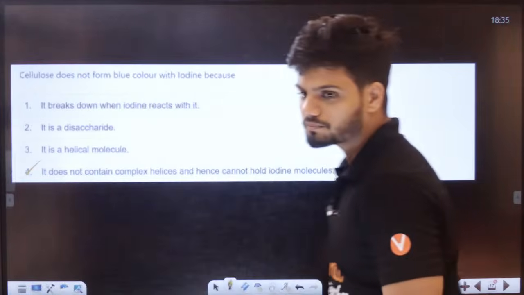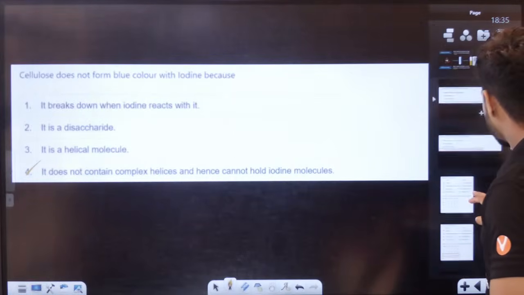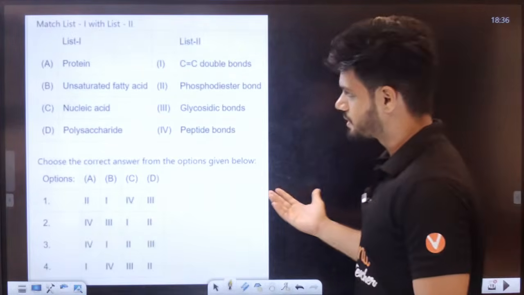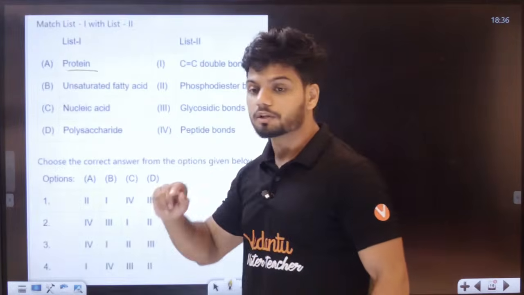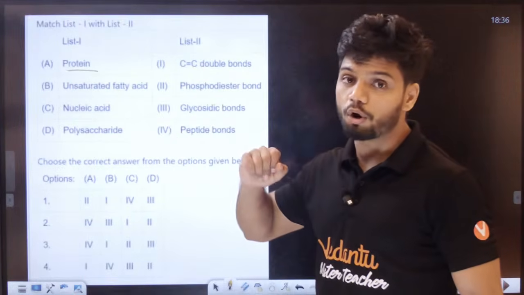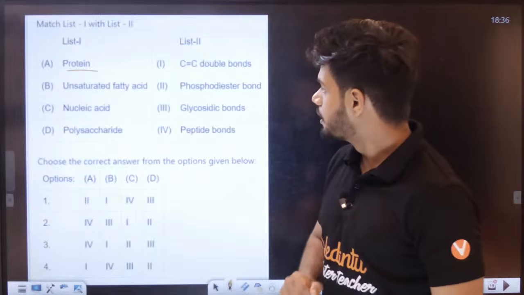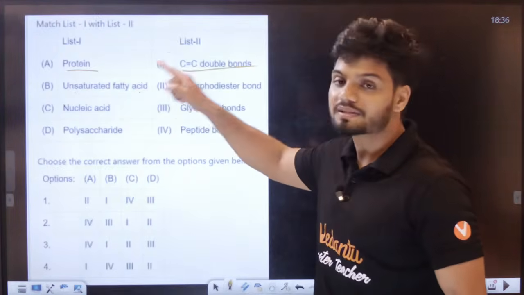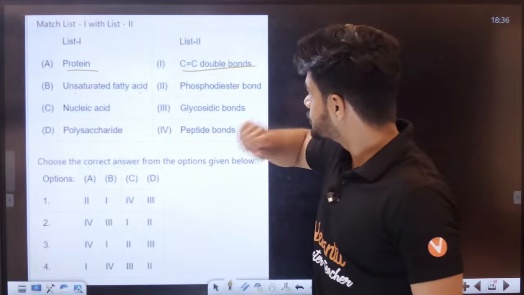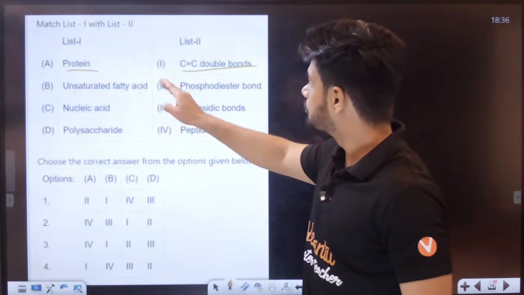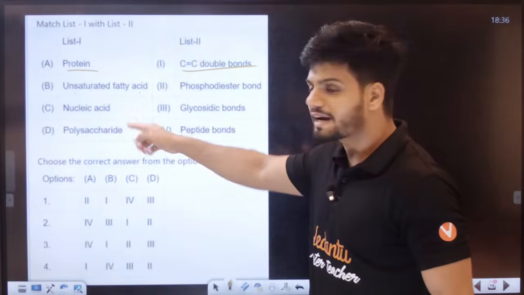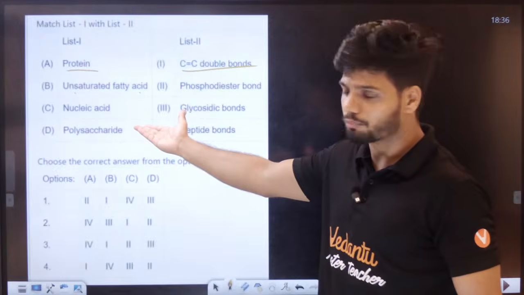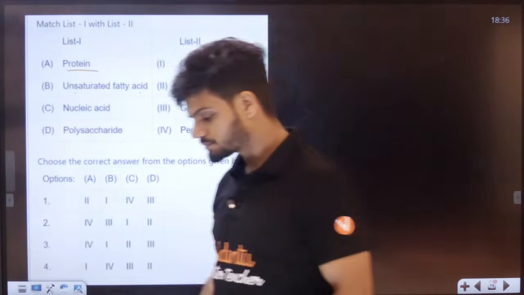Okay. Now, students, here is a question. Let's see who can solve. Here are the different bonds. I have told you, students, protein has what? Protein has peptide bond. Unsaturated fatty acids will have double bond. Saturated will have single bond. Nucleic acid will have phosphodiester bond. Polysaccharides, we just now learned, will have what? Glycosidic bond. So what is the answer?